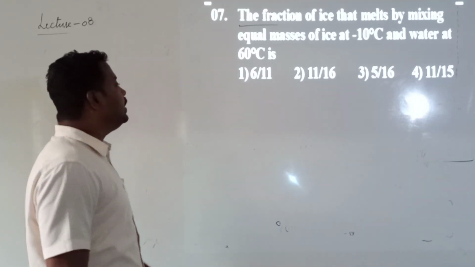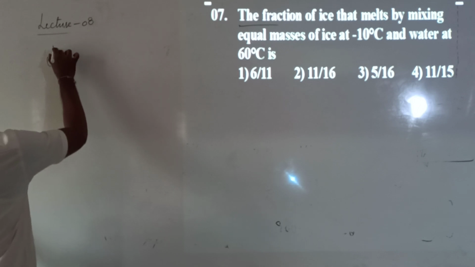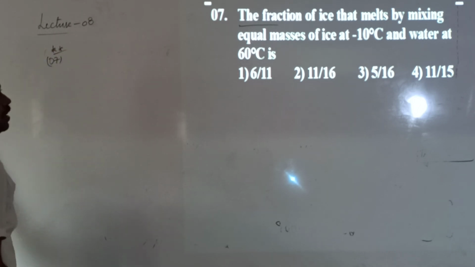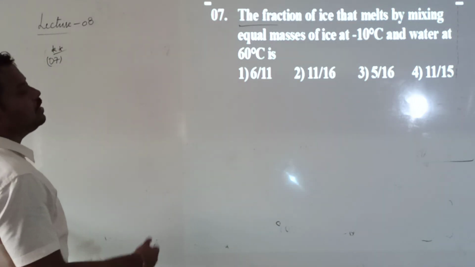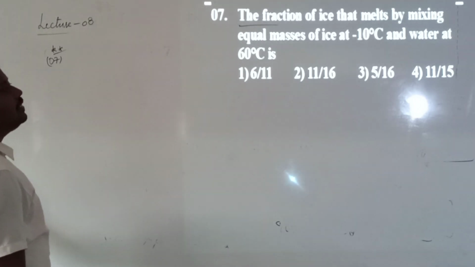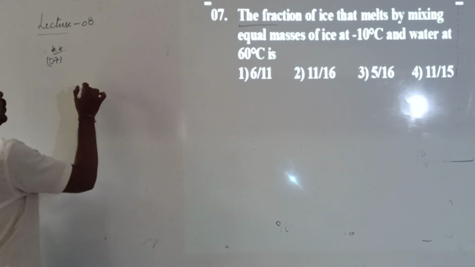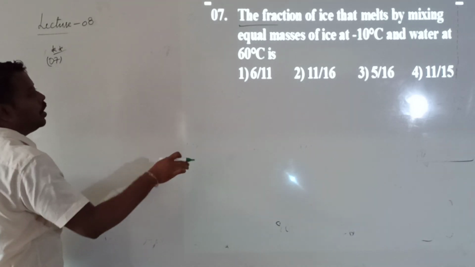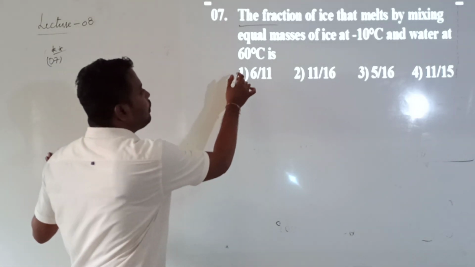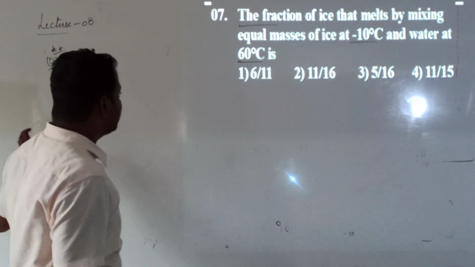Okay, in this question number 7, an important model, it's very important for NEET purposes. In this question, the fraction of ice that melts by mixing equal masses of ice at minus 10 degrees and water at 60 degrees. So which ones do they mix? Water and ice. What is the temperature of the water? 60 degrees. The temperature of the ice is minus 10 degrees.